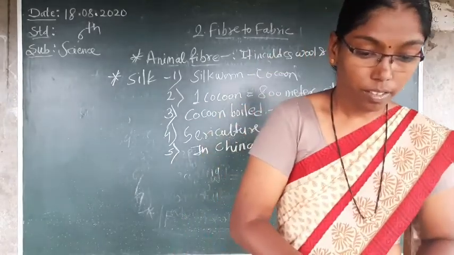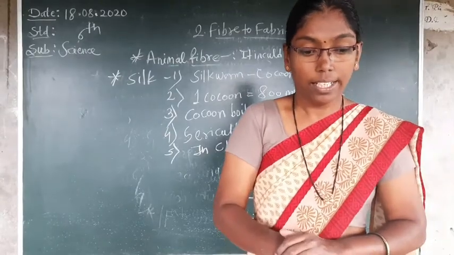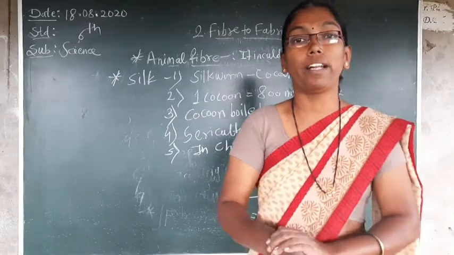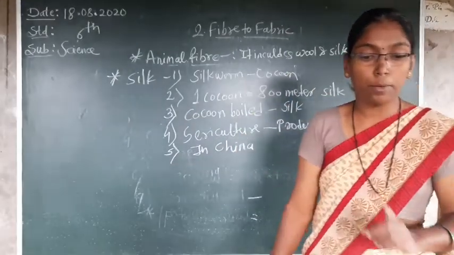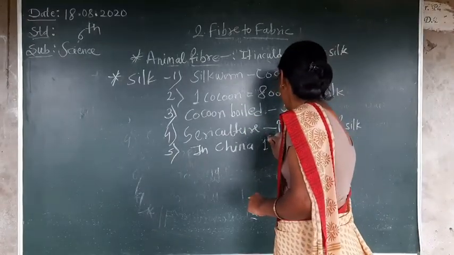About 7,000 years ago, it then came to India, then the Middle East, and then Europe and Africa. Means first it was produced in China. In China, first production.